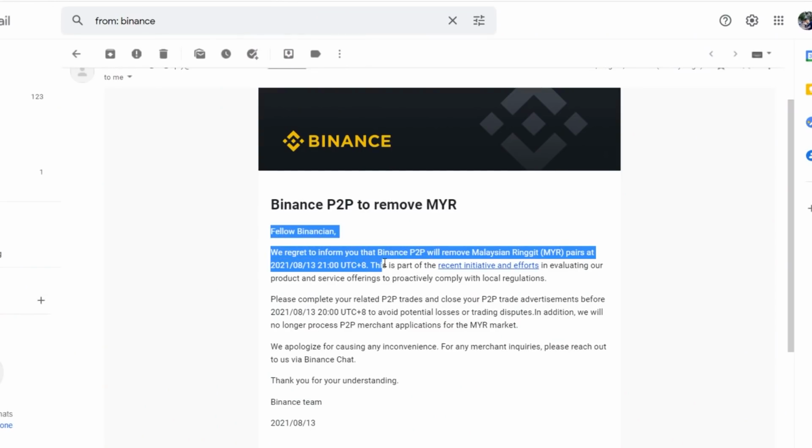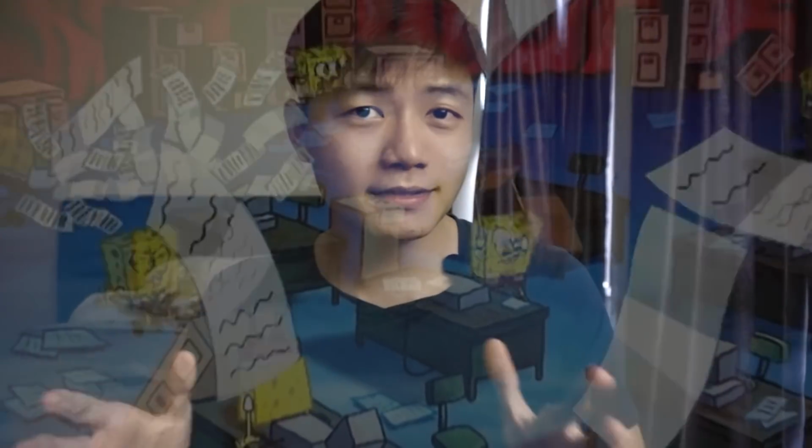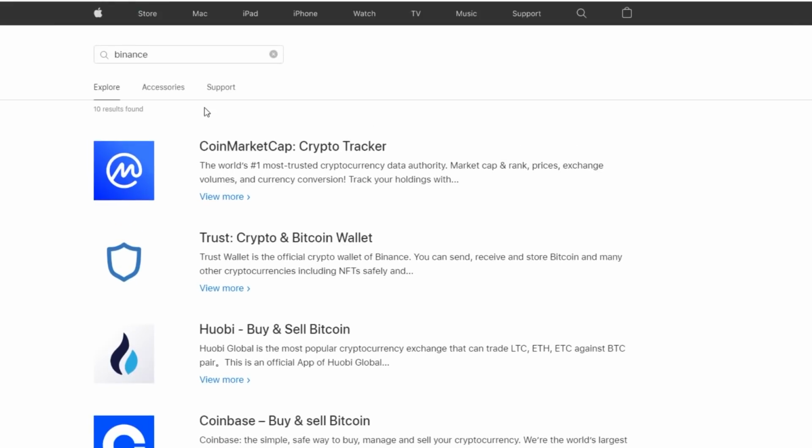SC started issuing statements left and right, and Binance actually also issued a statement via an email to just about all of us. And because of that, everybody just started freaking out. It also doesn't help that the Play Store and App Store no longer has Binance Malaysia.